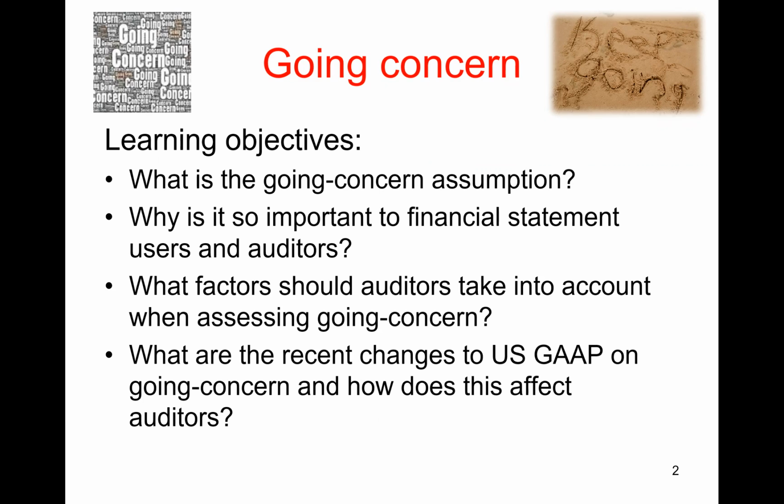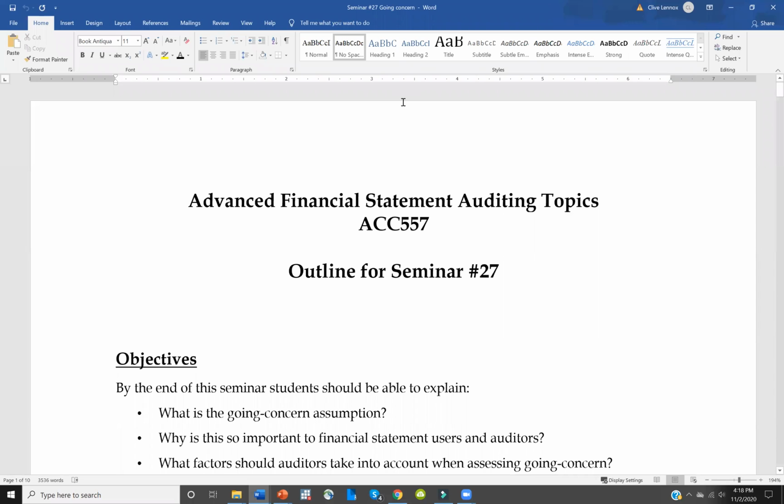Then thirdly, what are the factors that auditors should take into account when assessing going concern? What are the indicators that a company may be less likely to remain a going concern? And what are the mitigating factors that could indicate the company may be able to get through its financial problems and survive? We'll have some discussion on that. And then finally, what are the recent changes to US GAAP on going concern, and how do these changes affect auditors? Okay, so those are the learning objectives for today's class.